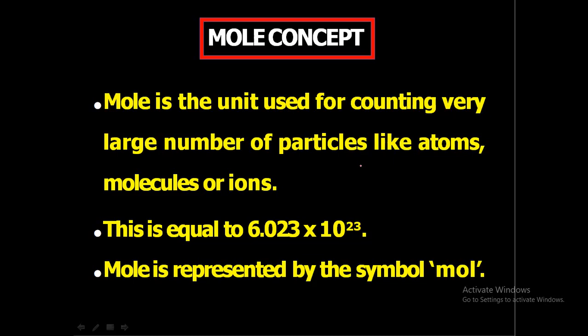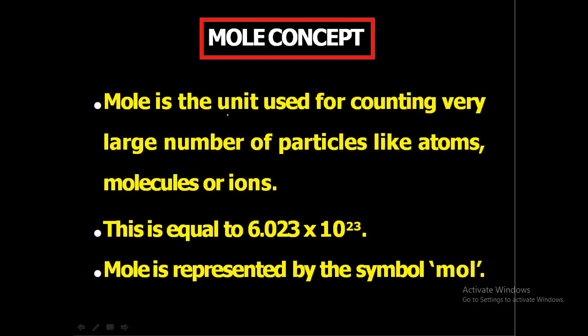Next is the mole concept. It's a very important concept. Mole is the unit used for counting a very large number of particles like atoms, molecules or ions. We can say that the amount of substance is expressed in moles.